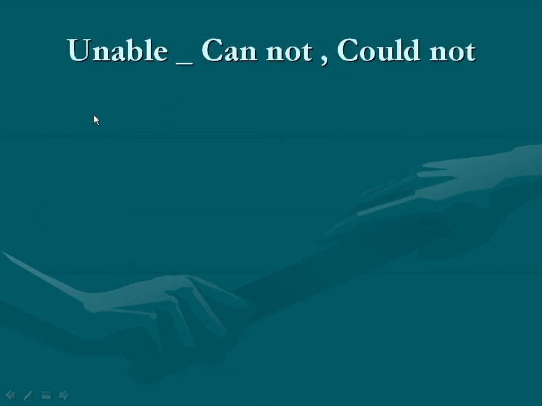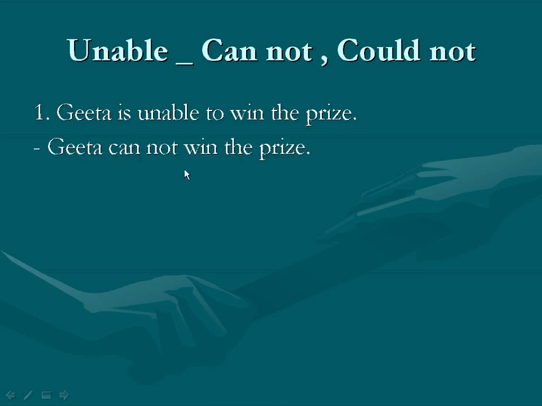When there is unable in the affirmative sentence, we can make it a negative sentence. See here: Geeta is unable to win the prize. And the answer is: Geeta cannot win the prize. When there is unable in the affirmative sentence, we can use cannot or could not in making the negative sentence.